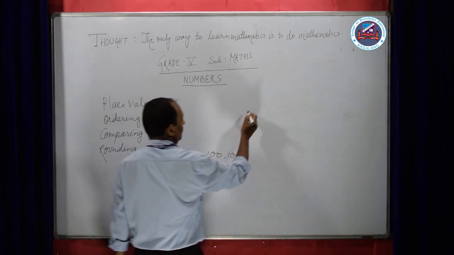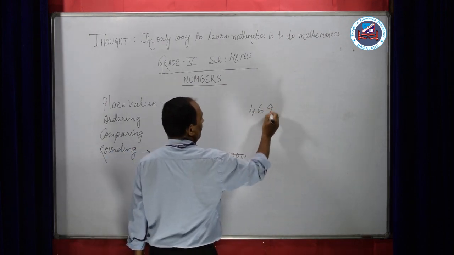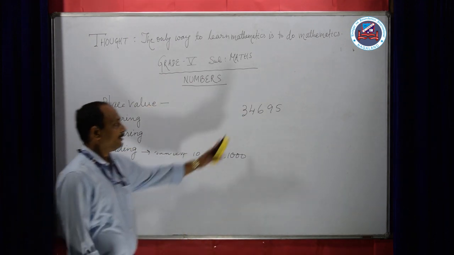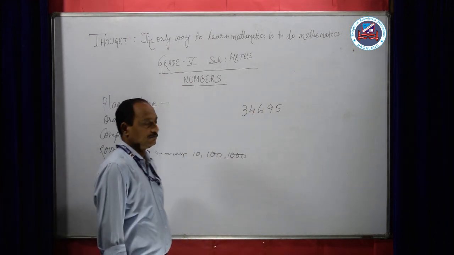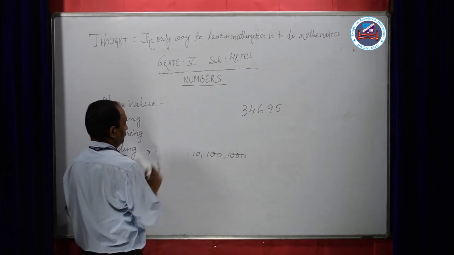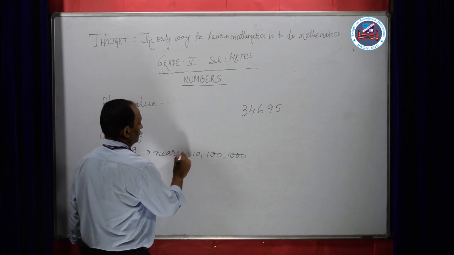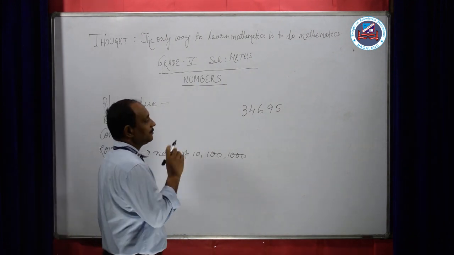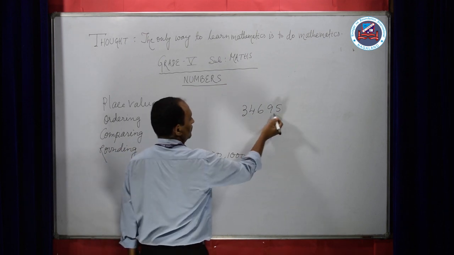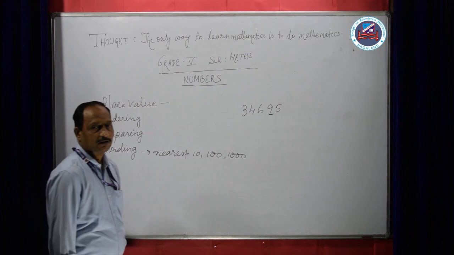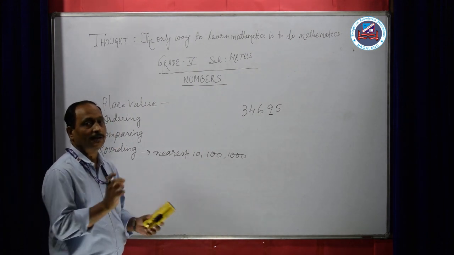Let us take one number, 46953, and 34695. Rounding to the nearest 10. Which number is in the 10th place? Ones, tens. Underline this.